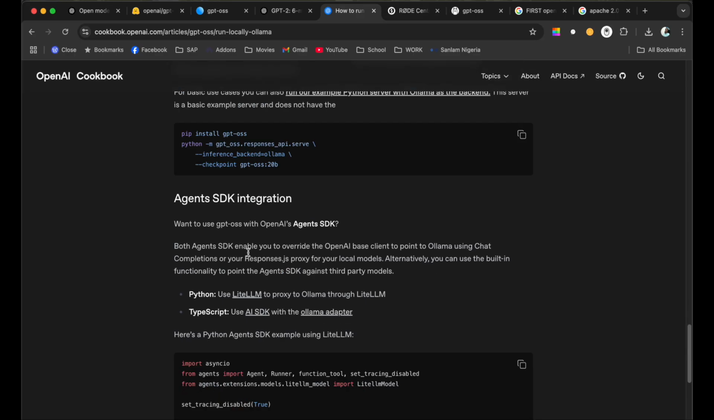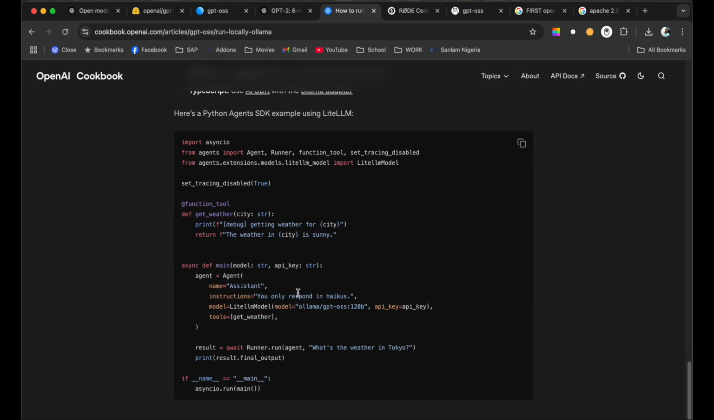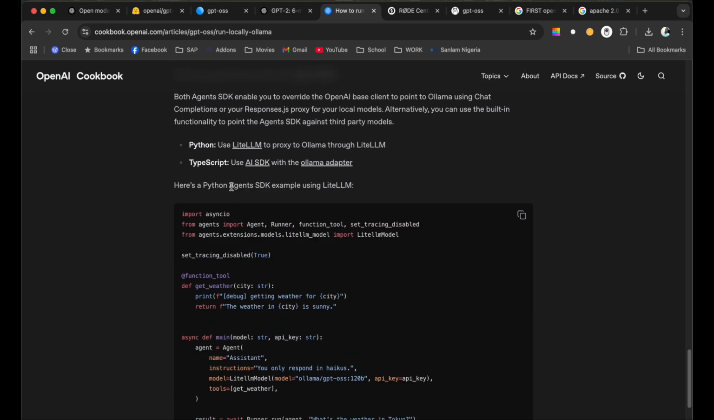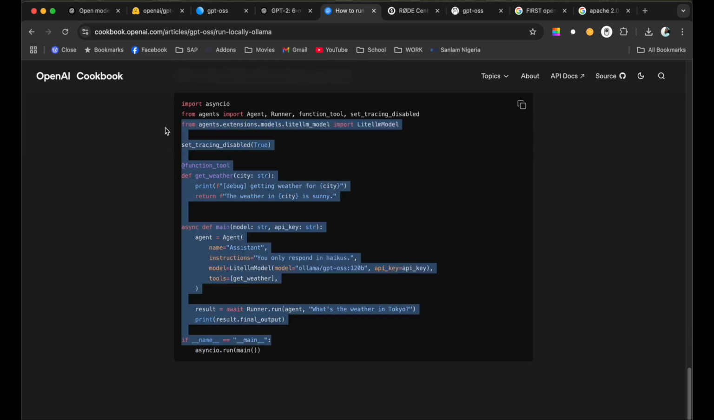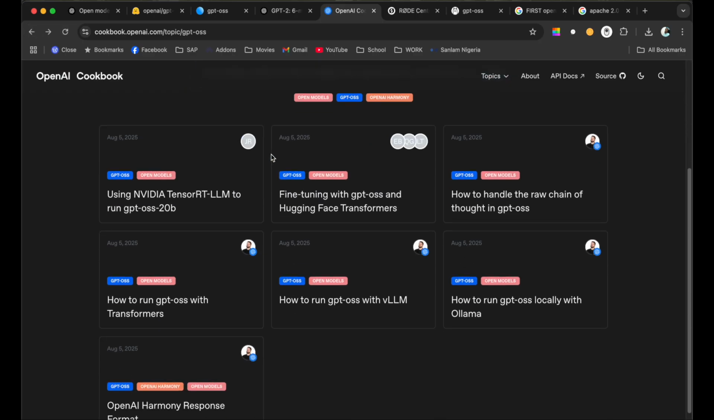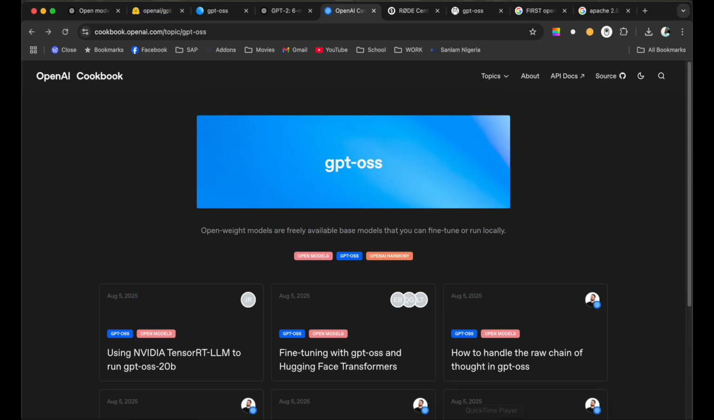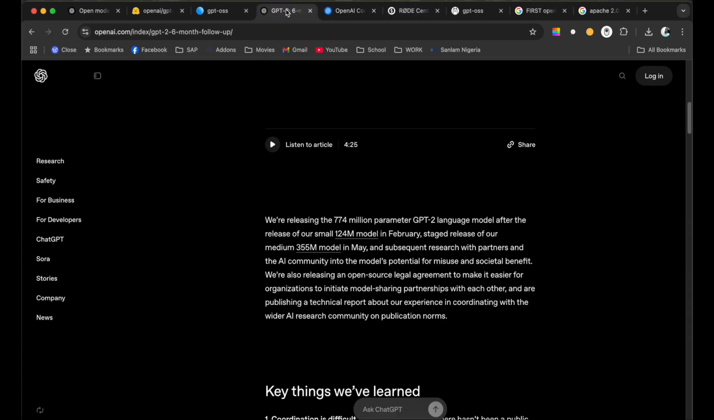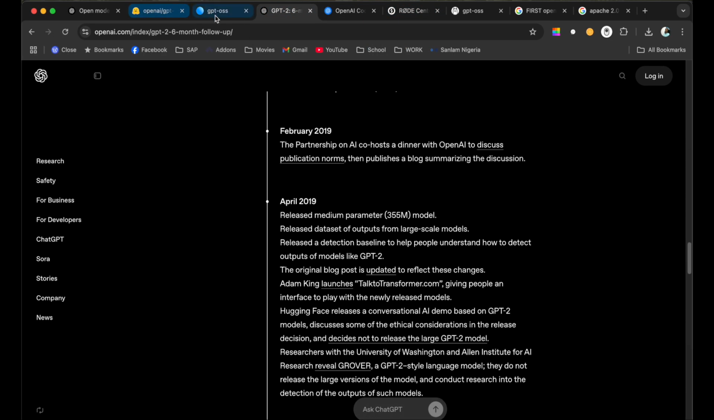Same way, nothing really spectacular, nothing special. Responses, workarounds, and all that. Nothing really special. From agentic SDKs like LiteLLM, AI SDKs, it's pretty simple. And that's it, really. You can take a look at these cookbooks, explore them, and I think that's really it. Unfortunately, I cannot run this model right now, but yeah, I'm disappointed, really.